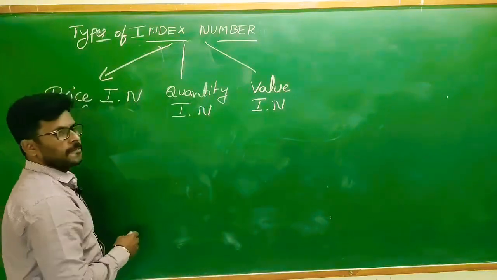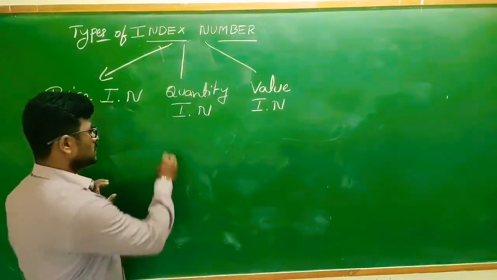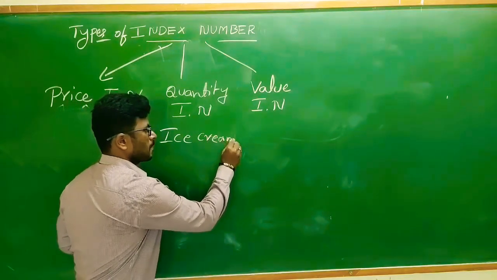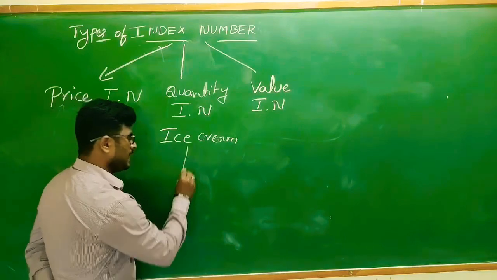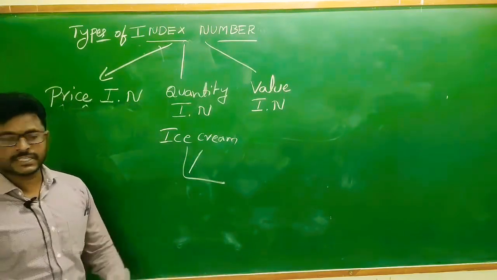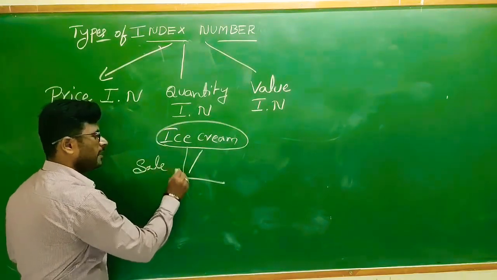Take an example of the summer season. In summer season, ice cream manufacturing automatically we should increase, because ice cream sales are also very high.